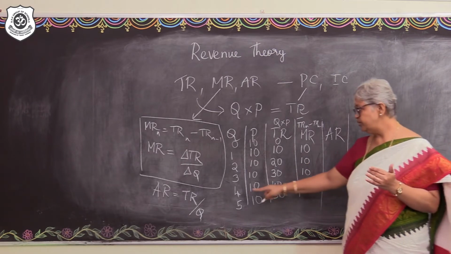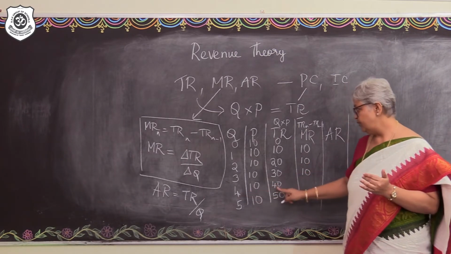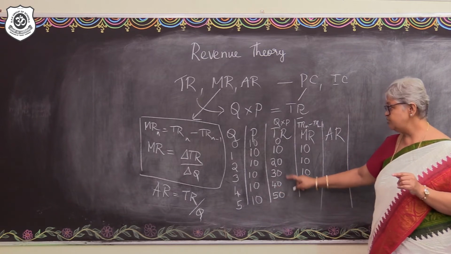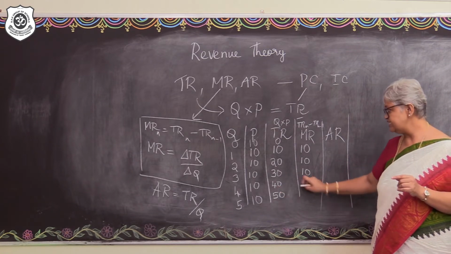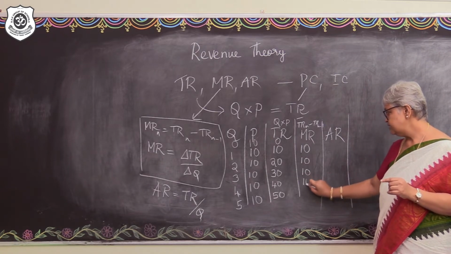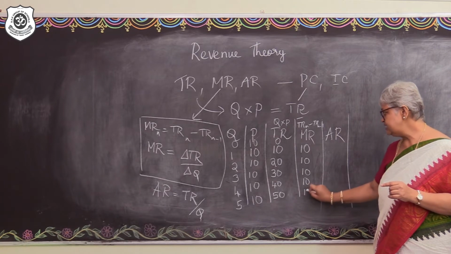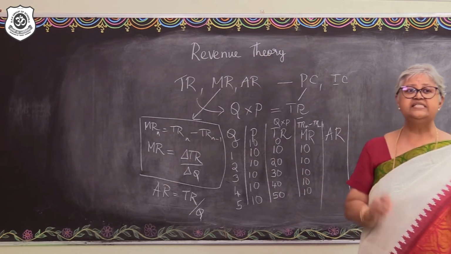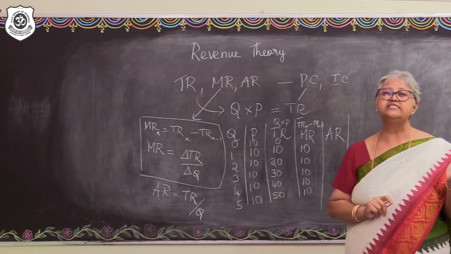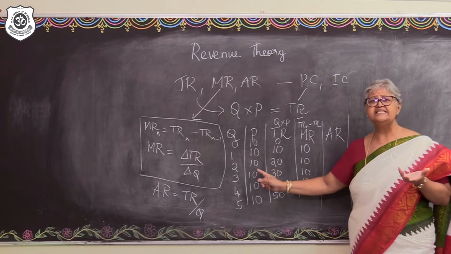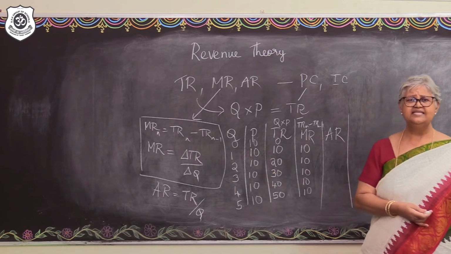Then one more unit of output is sold. Some more total revenue is generated. The rate of change in the total revenue is 40 minus 30. So yes, 10 again. Right? So we see that the marginal revenue is changing at a constant rate. Fine? Why? That's because the price is constant, isn't it?